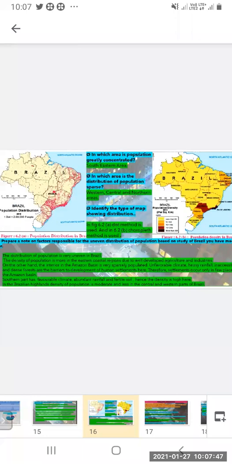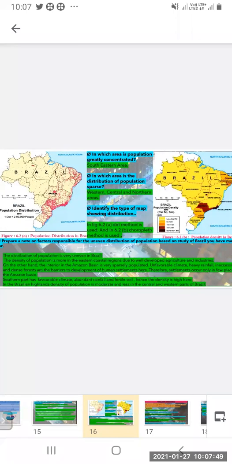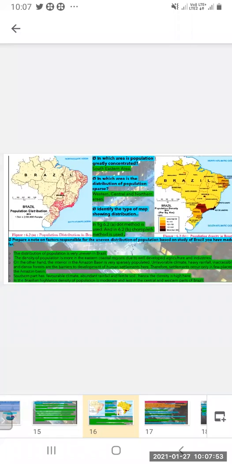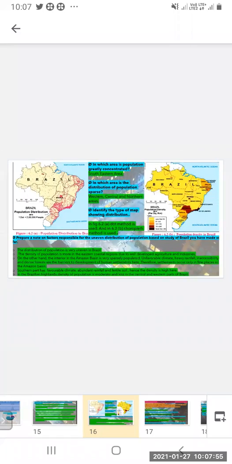Prepare a note on factors responsible for the uneven distribution of population based on the study of Brazil you have made so far. So we have studied the physiography of both the countries, India and Brazil. According to that, why is the uneven distribution of population there? So you have to make a note on that.